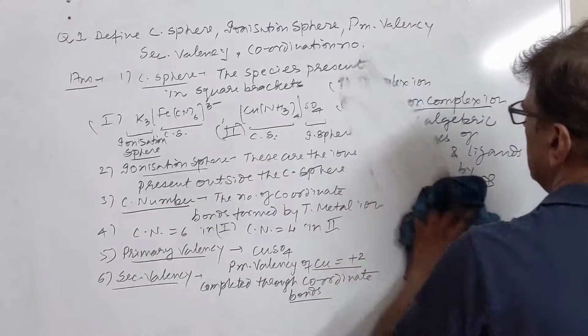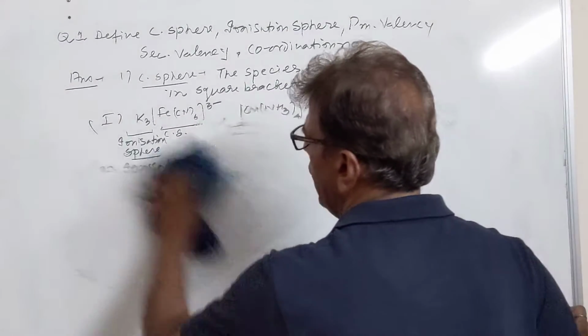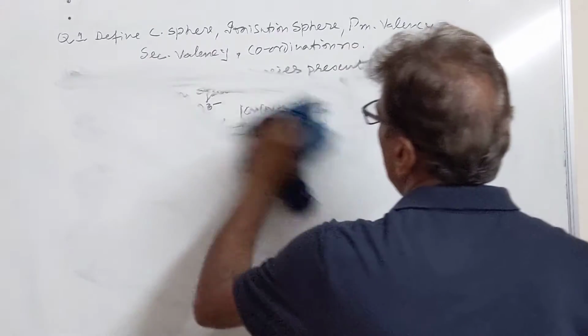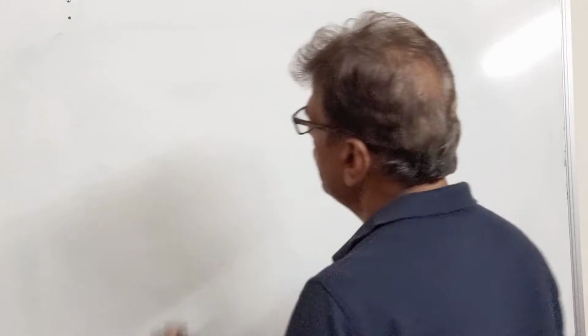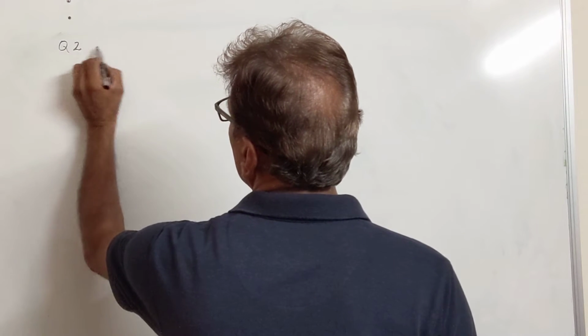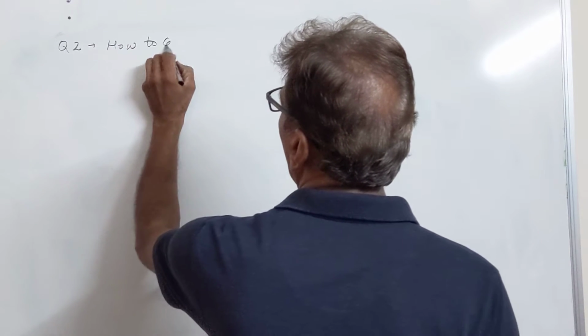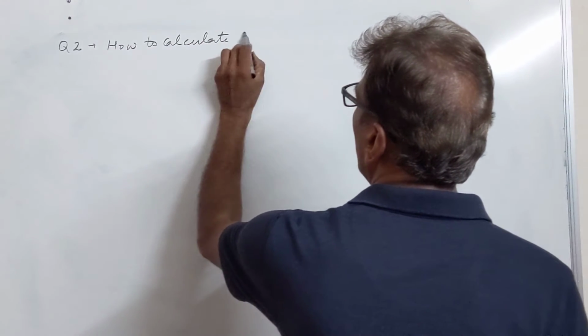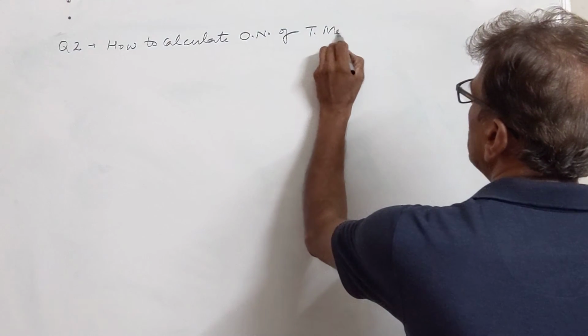Then we have the next: how to calculate the valency or oxidation number of the complex ion. So this will be the second question of our second lecture: how to calculate the oxidation number of a transition metal ion.